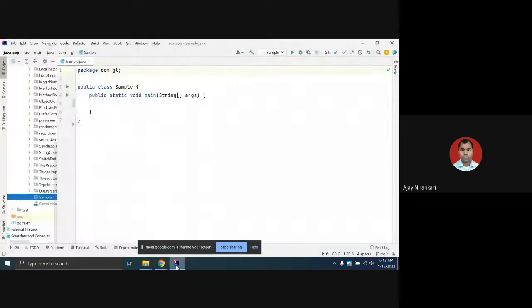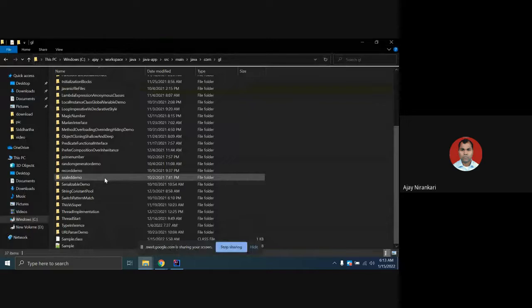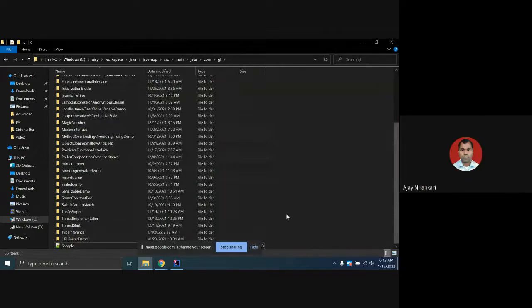I'm just creating one sample Java file, right? Sample Java is available. In the com folder, the GL folder, this class is available. If you look here, com.gl and this is the sample.java, right? As you may know, a package is just like a folder structure where your Java source code file is going to be stored, right?